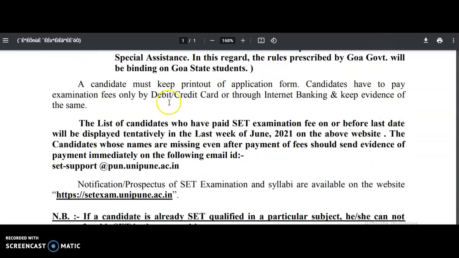Fine, and the fee has to be paid by debit or credit card or else through internet banking, and keep the evidence of your payment also with yourself. Fine, and the list of candidates who have paid the SET examination fee on or before the last date will be displayed tentatively in the last week of June 2021 on the same website. And the candidates whose names are missing even after payment of fee should show their evidence for the payment of fee by sending it to the SET